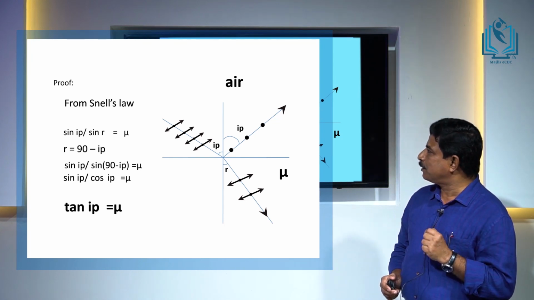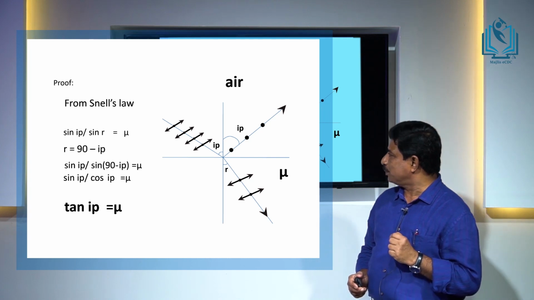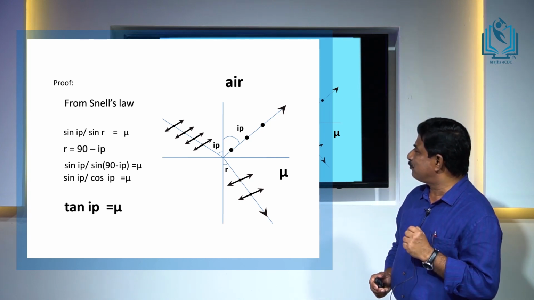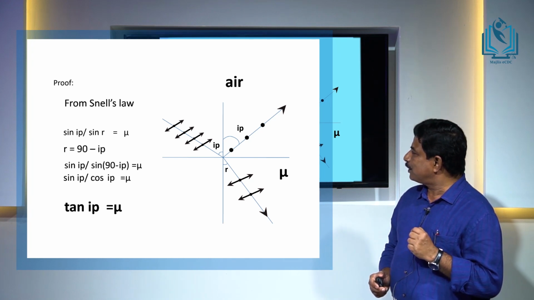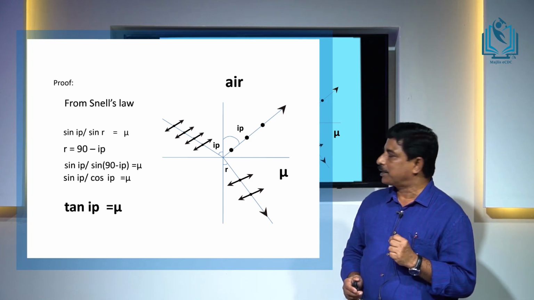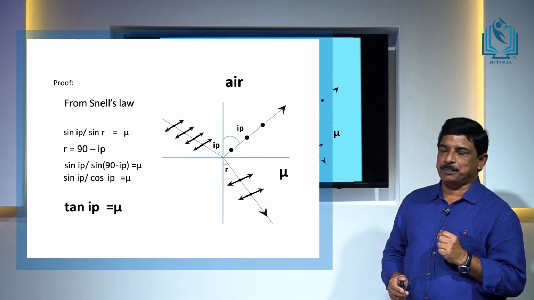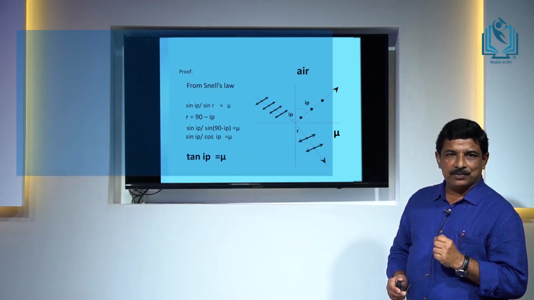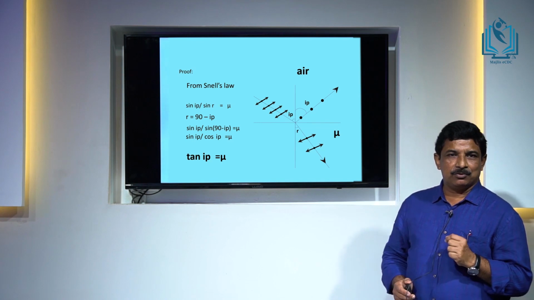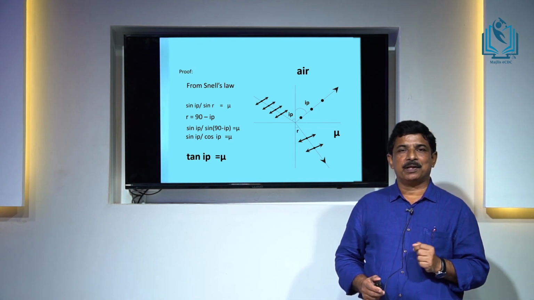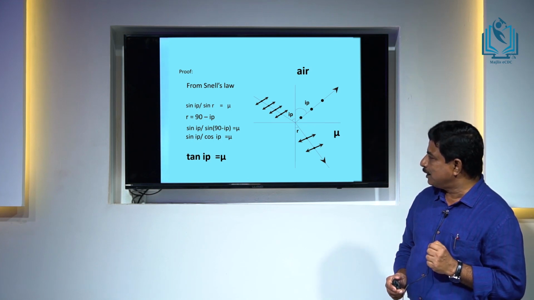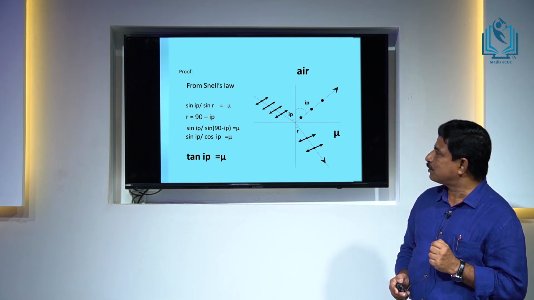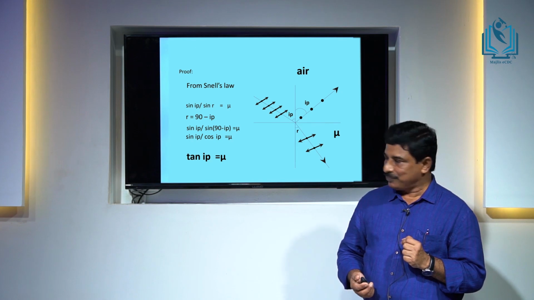So, sin I p divided by sin r is equal to mu, and from the diagram it is very clear that r is equal to 90 minus I p. So, we can write mu is equal to sin I p divided by sin of (90 minus I p). You know sin of (90 minus I p) is equal to cos I p. So, mu is equal to sin I p divided by cos I p, that is equal to tan I p. So, we get tan I p is equal to mu. This is a proof for Brewster's law.